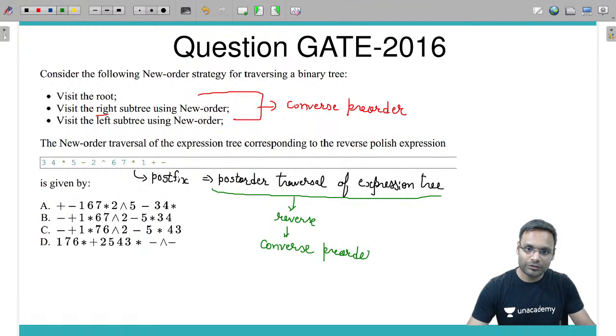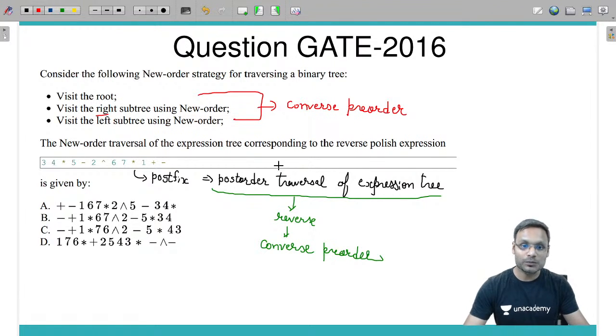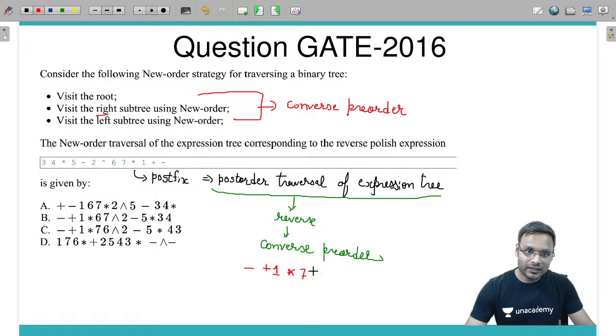So take the reverse of the given expression and you will get converse pre-order traversal, which is minus plus 1 star 7 6 exponent 2 minus 5 star 4 3.